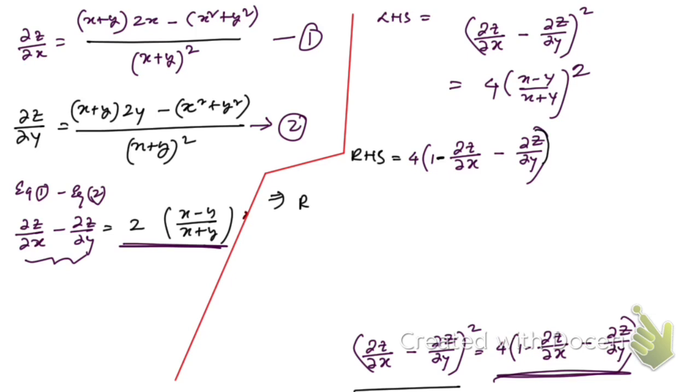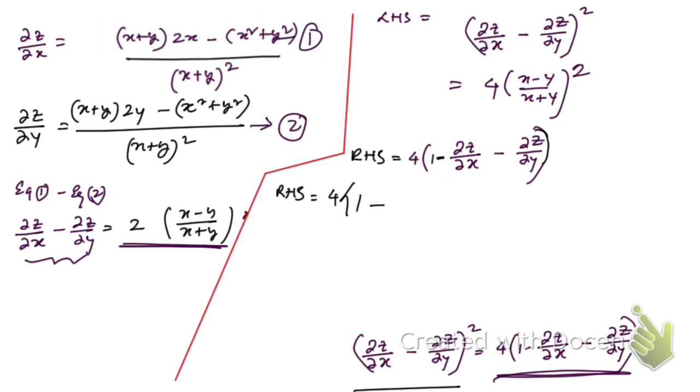The right hand side is going to be equal to 4 times of 1 minus, so what was the value of this one, right?